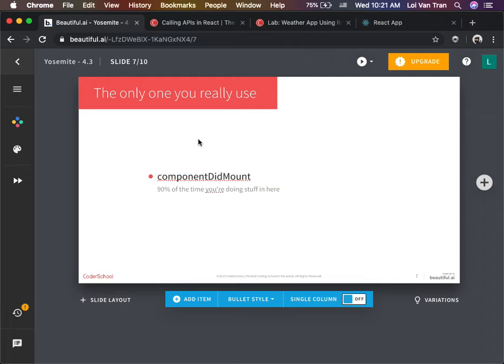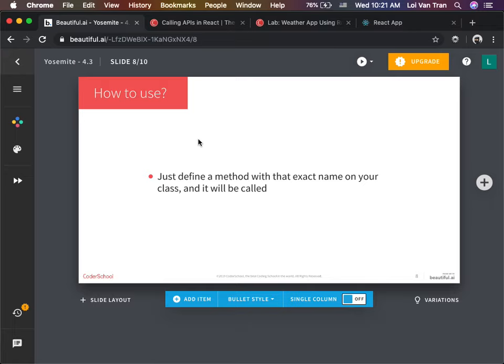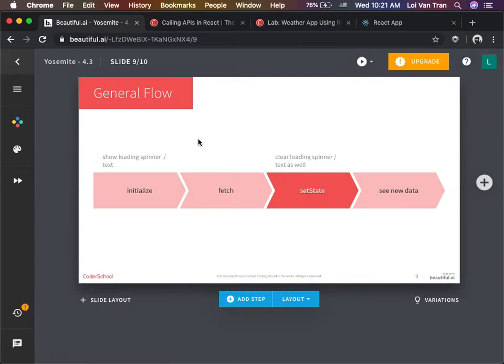componentDidMount is a method that will fire when your component mounts. There's going to be the situation in which you need your component to do something after the component is on the screen. Okay? Very simple. Just define a method on our component that is called componentDidMount, and then put whatever you want in that method.